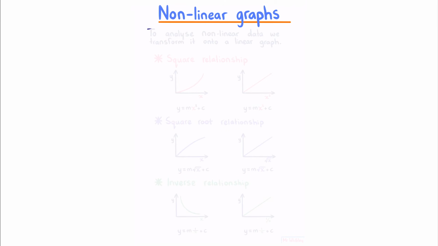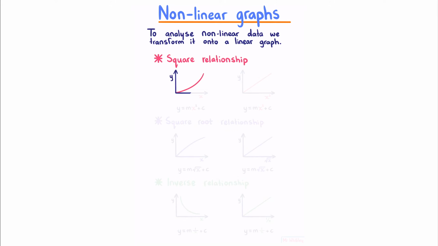Nonlinear graphs. To analyze nonlinear data, we transform it onto a linear graph. Let's start with a square relationship. A square relationship has this curve here, where the slope gets steeper and steeper, and we can write it in the form of y equals mx squared plus c. To make this graph linear, instead of plotting x, we plot x squared.